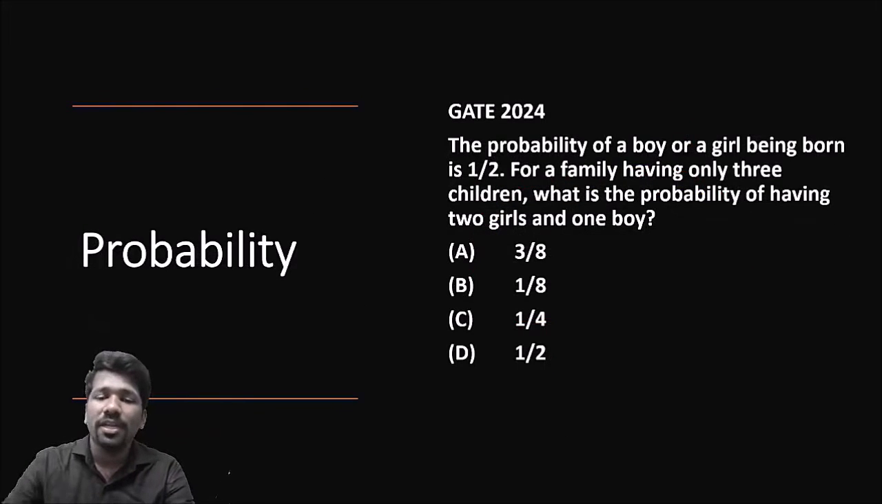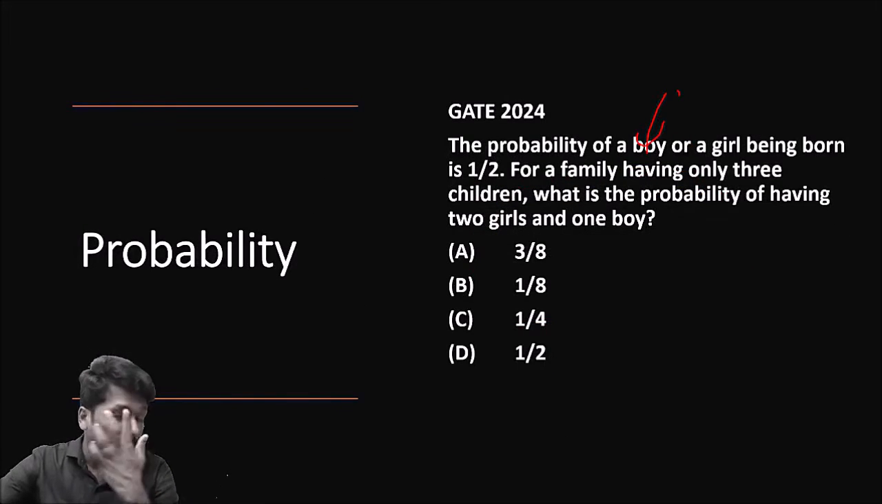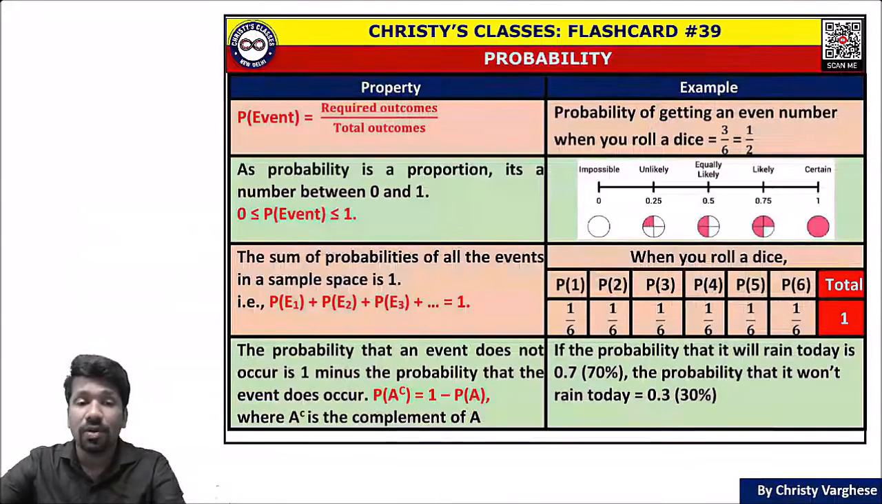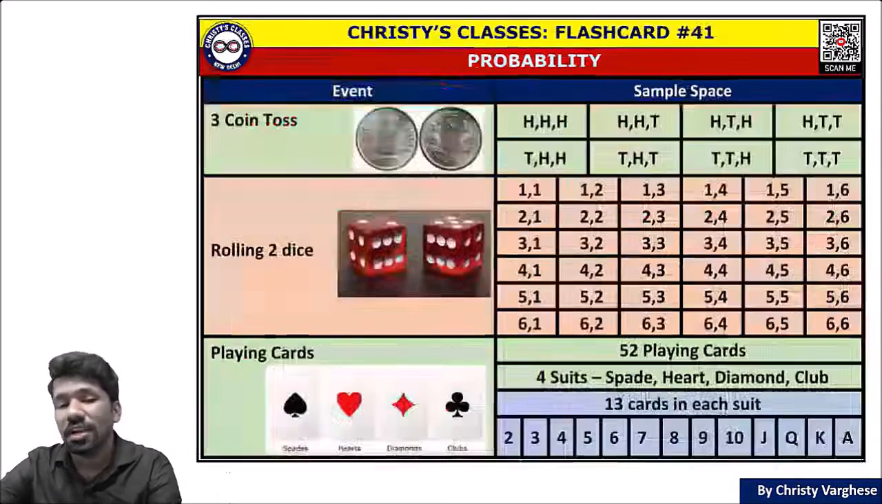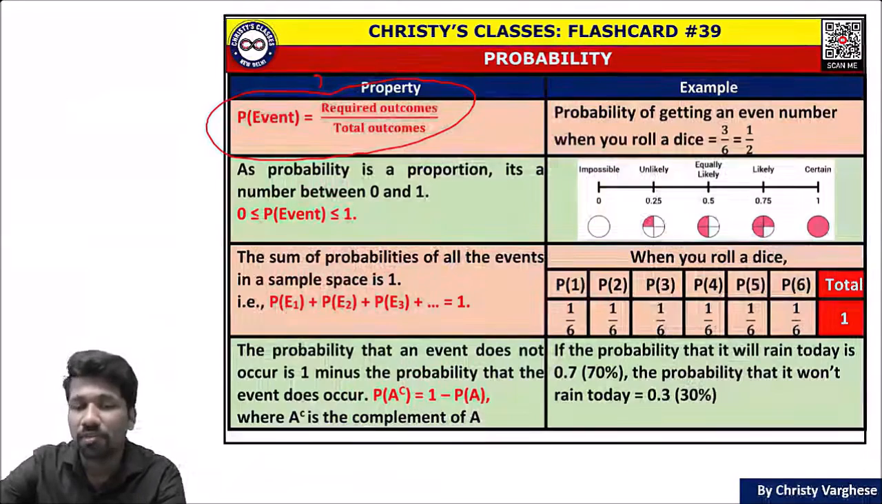Then probability, 2024 का question है. Probability का detailed discussion होगा. What is the classical definition of probability? What is the fundamental principle of counting definition of probability? What is probability line, etc. will be discussed in detail.